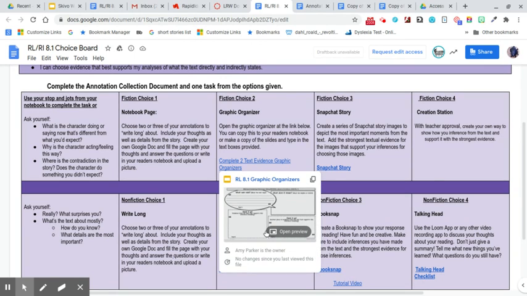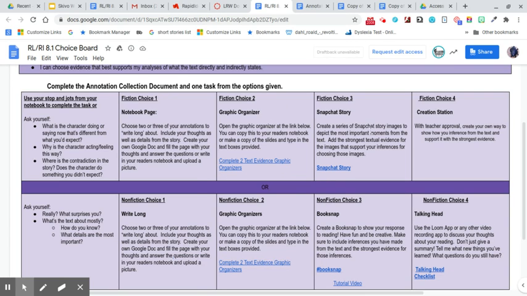This is an example of one. If you have a different graphic organizer that you like to use, you're more than welcome to do that as well. But if you do this, again, you're going to make a copy of it and you're going to fill it out and you're going to upload it to your notebook.